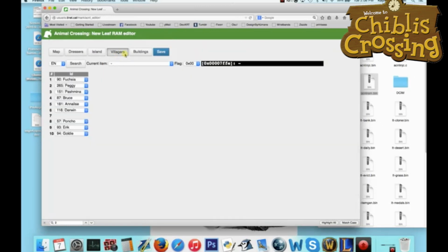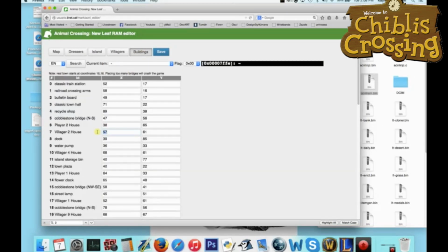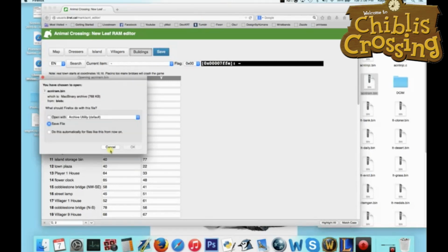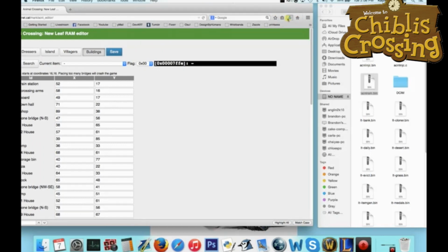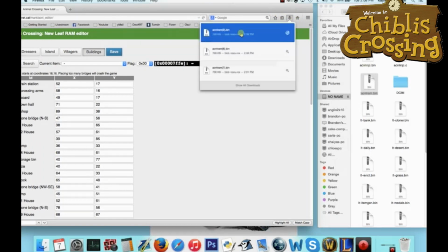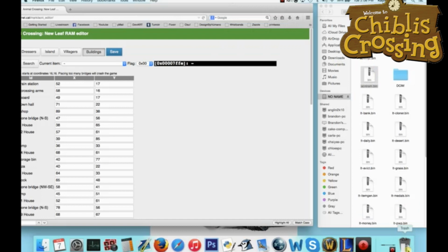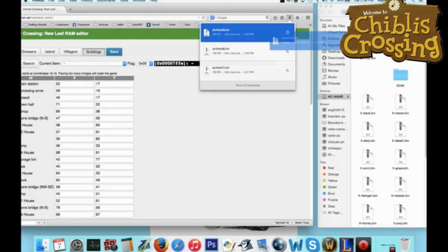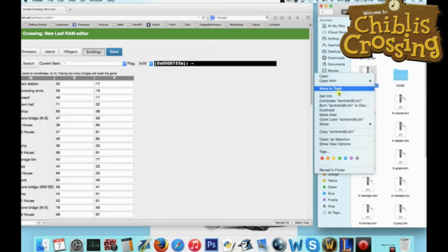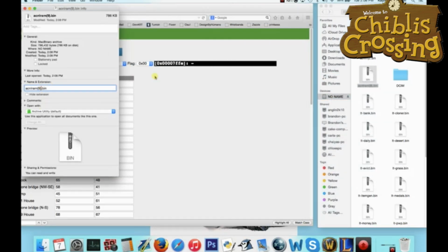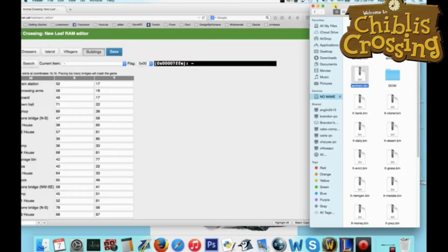So I'm going to go over to my buildings, and I already did this in a previous recording, so it's already right. But you would want to edit these numbers. So I'm going to save it. And we have ACNL RAM 9 because I've done this 9 times. So we're going to move it over here, and we're going to change the name, because you can't have the 9 in there if you want to inject it properly. So we're just going to rename it back to ACNL RAM.bin. And then I'm going to eject my SD card, and then we're going to go back to my DS.